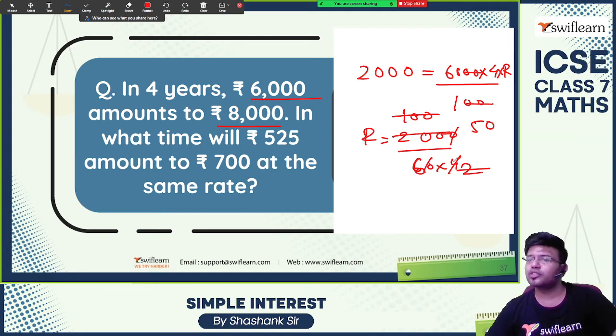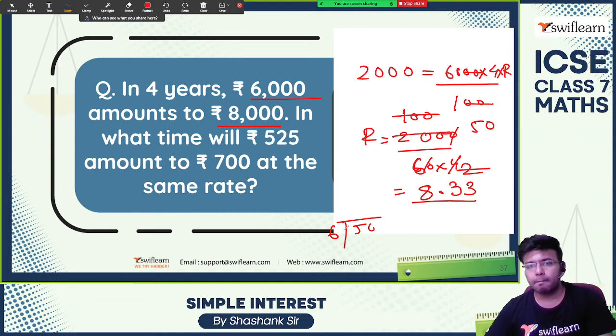How much is 50 by 6? 6 eights are 48, 6 threes are 18, and 6 threes are 18, so 8.33. Right, 50 by 6 is 8.33.